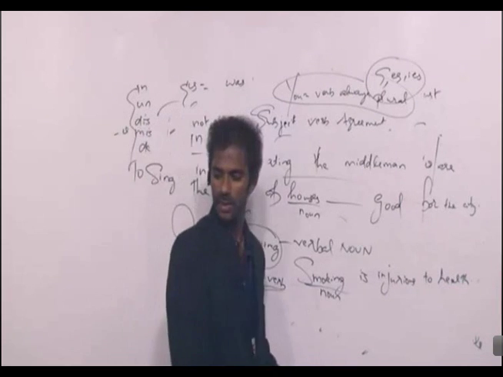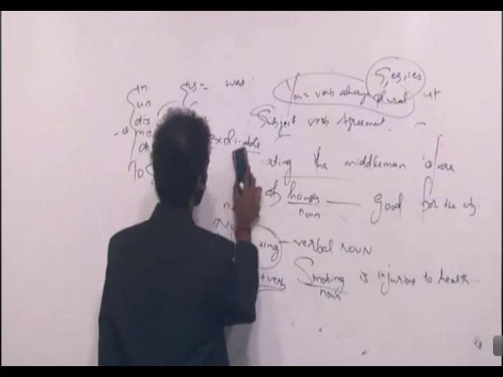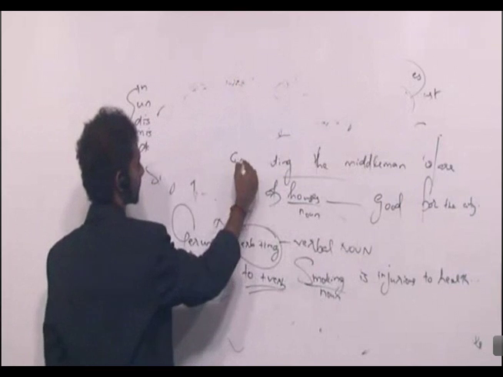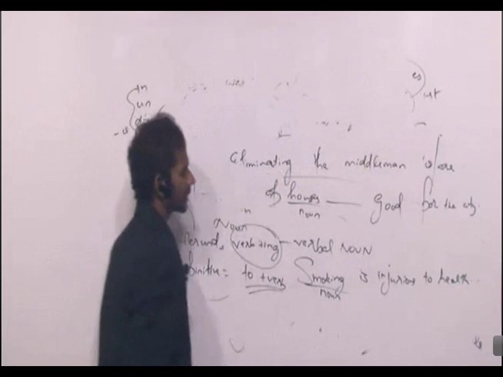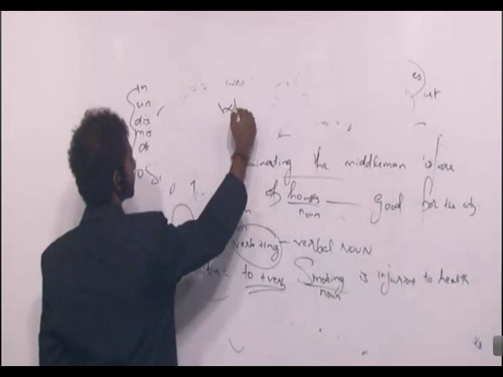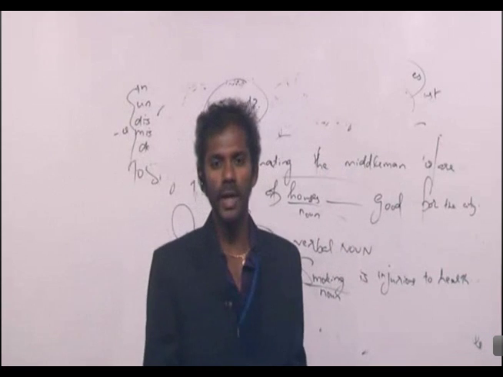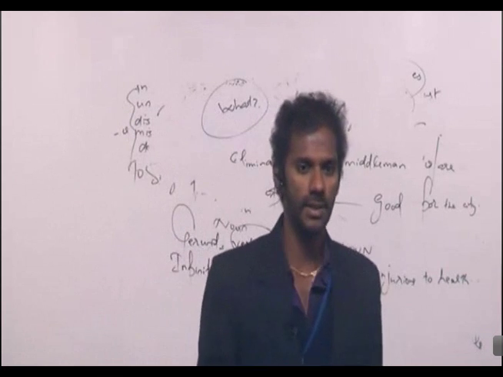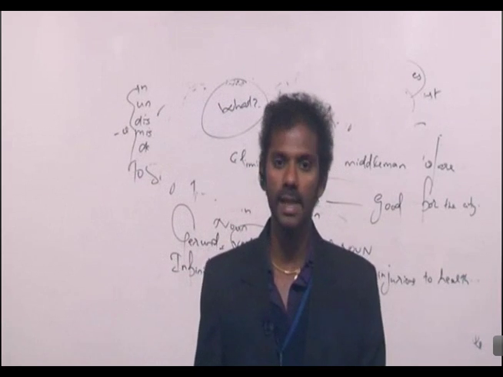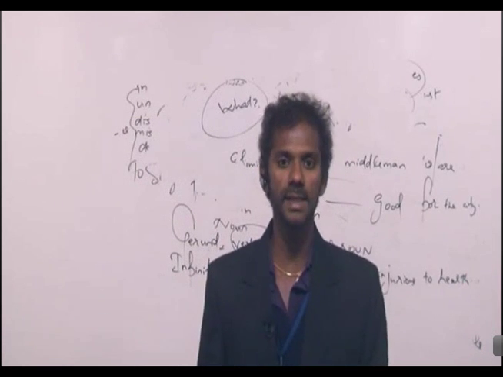Smoking is a noun. Now, to find out the noun in a sentence, it's very easy. You need to ask only one question word, that is what. Ask the question word what. If you are getting the answer to the question what, that is the noun in the sentence. Clear?